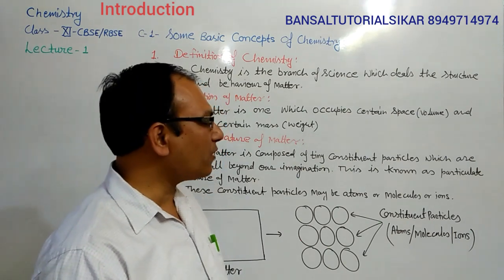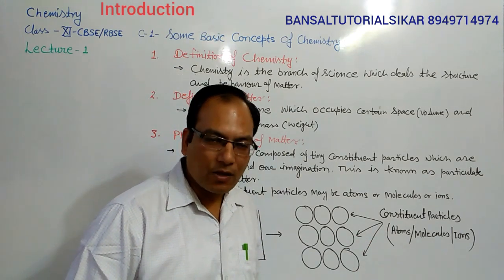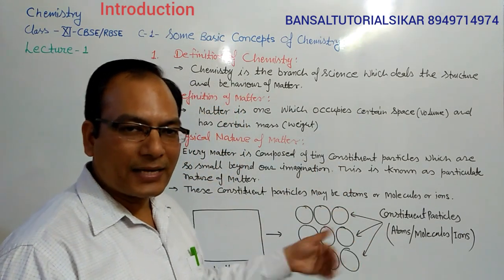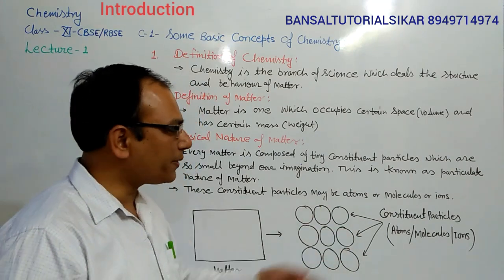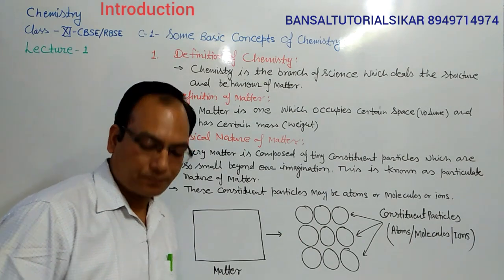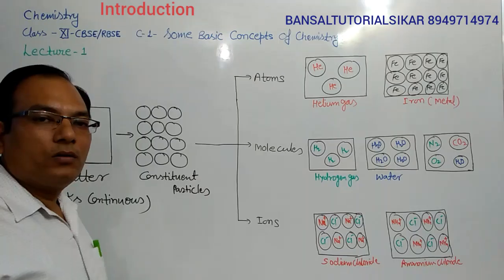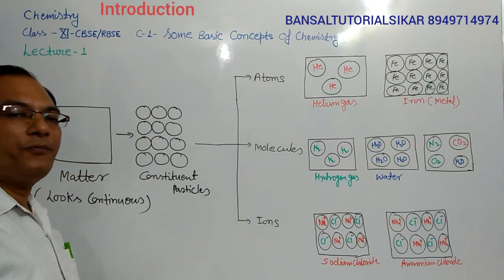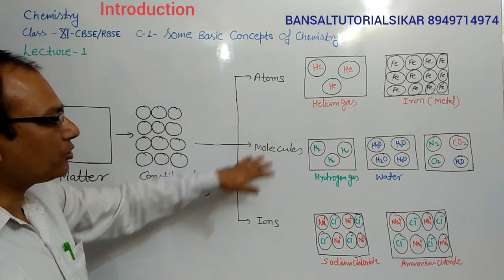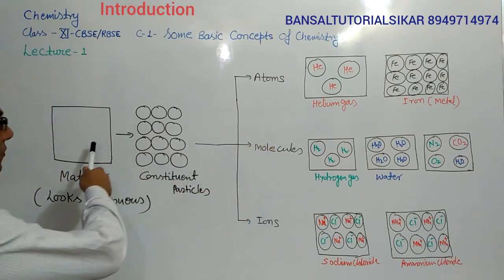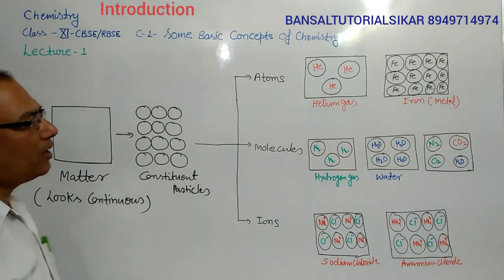Let's see some examples of matter in which the constituent particles are atoms, molecules or ions. You copy it. Next we will take examples of matter in which the constituent particles are atoms, molecules or ions. These are the examples. The matter which looks continuous is composed of these constituent particles.